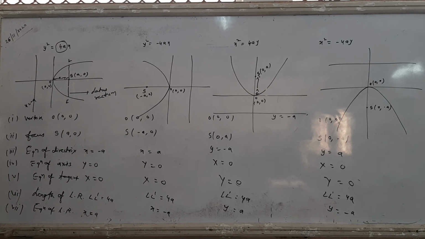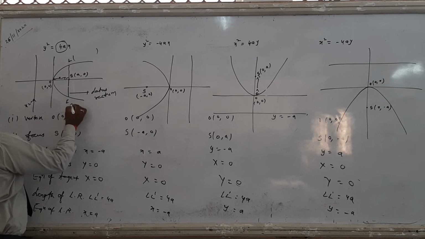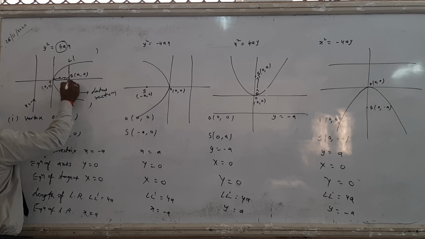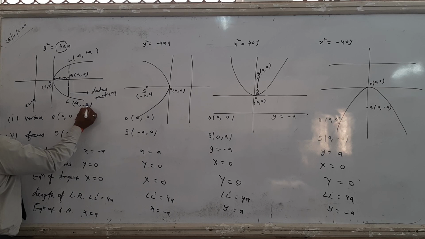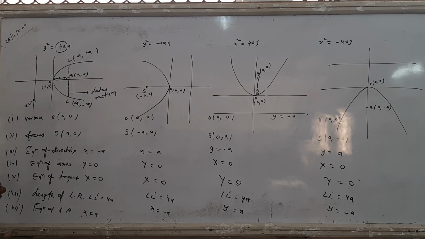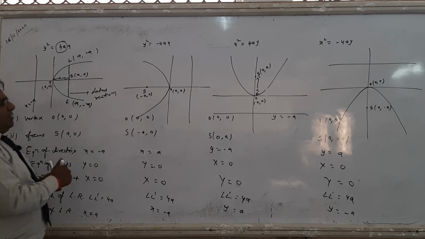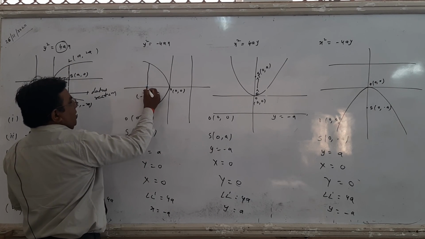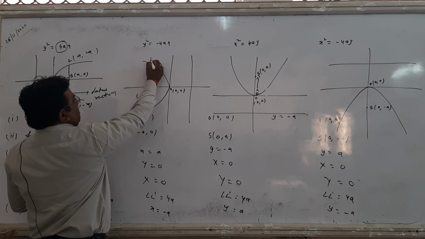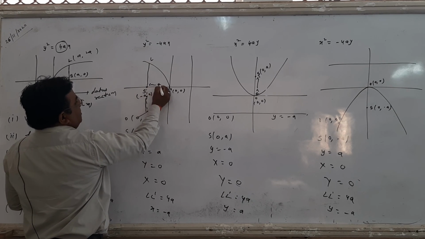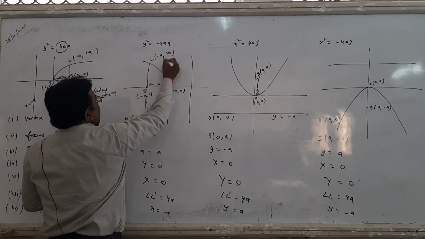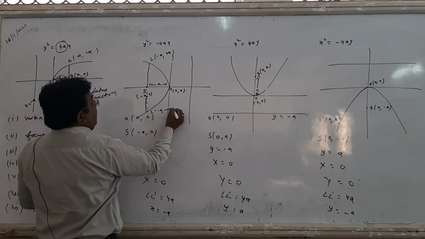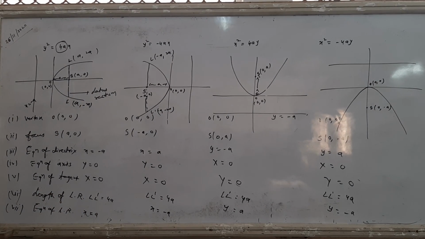And the last thing, the eighth thing, what are the coordinates of the latus rectum? Here x equals a and y equals 2a, so a comma 2a and a comma minus 2a are the vertices of the latus rectum. The same thing on this side. What are the vertices of the latus rectum? This is L dash, on the negative side, so the x coordinate is minus a, but the y coordinate is 2a. So minus a comma 2a and minus a comma minus 2a are the vertices of the latus rectum of the left hand parabola.